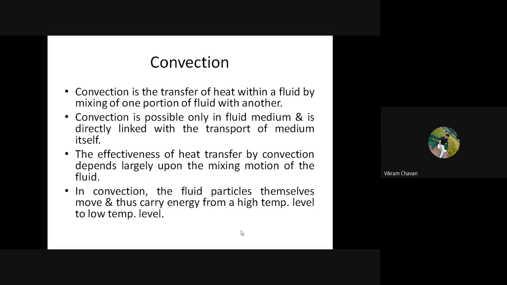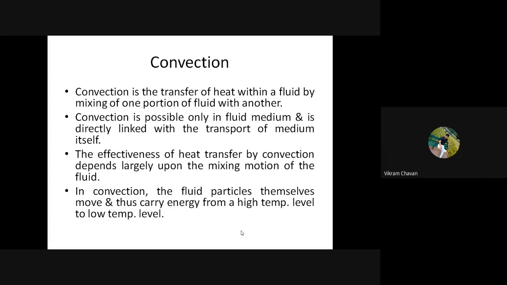Molecules do not move, but they vibrate at their mean position and transfer the heat. Most important, they should be in physical contact. So conduction happens in solids, liquids and gases also.